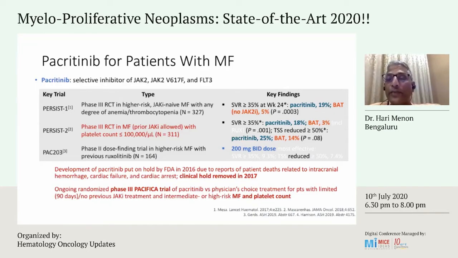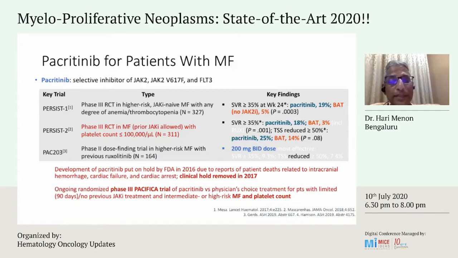The key finding was that with pacritinib, there was a decrease in splenic size of greater than 35% at week 24, which was seen in about 19% of the patients, whereas it was seen only in about 5% of the patients in the best supportive arm.